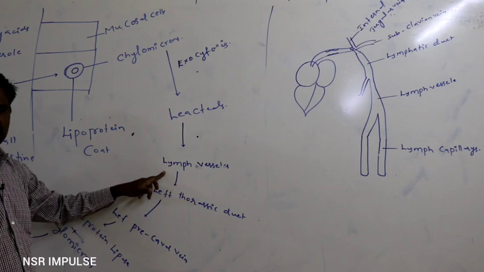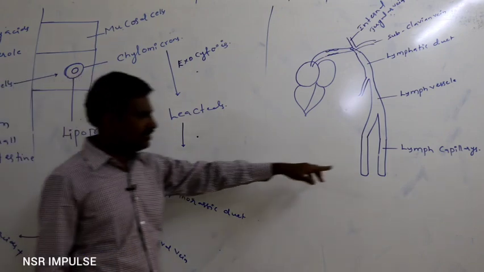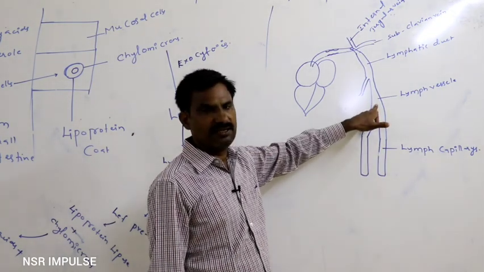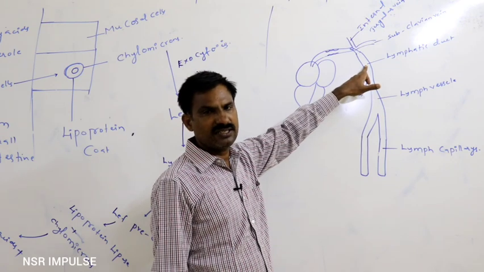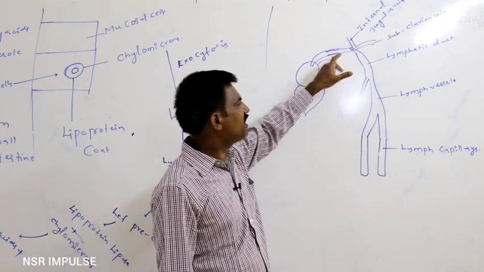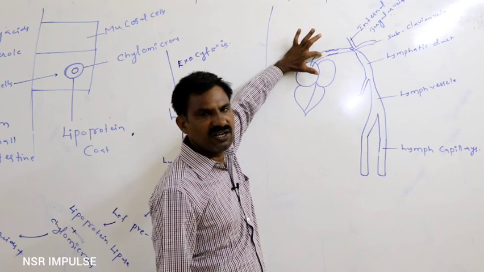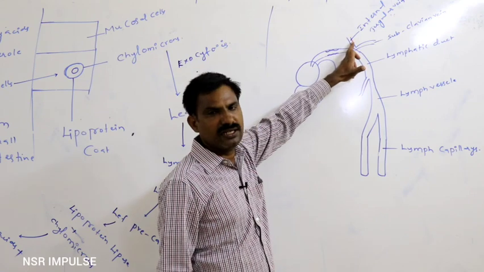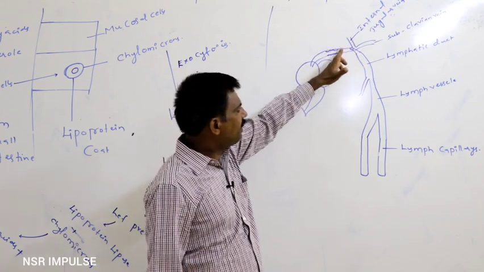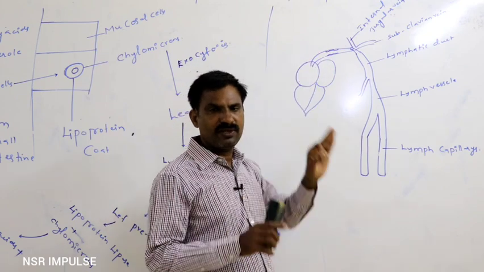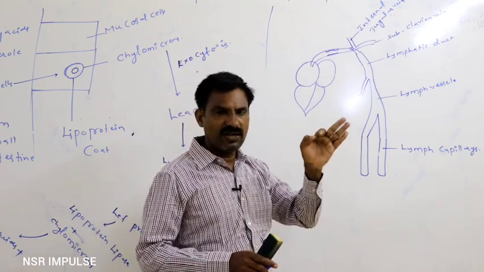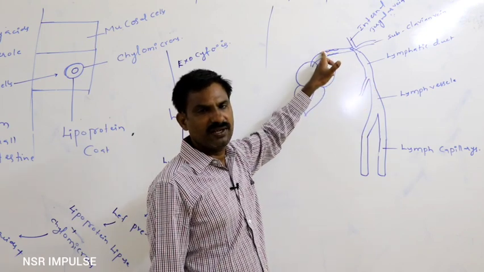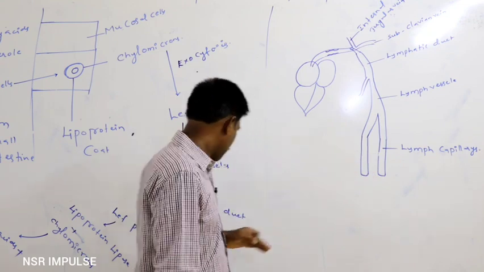These chylomicrons, by the process of exocytosis, reach the lacteal at first. From the lacteals they reach the lymph vessel, meaning just assume this is the lacteal, that is the lymph capillary, from where they reach the lymph vessel, then the lymphatic duct, from where they are released into the bloodstream of the left precaval vein at the junction between the subclavian vein and the internal jugular vein. While the chylomicrons are transported through the bloodstream of the left precaval vein,